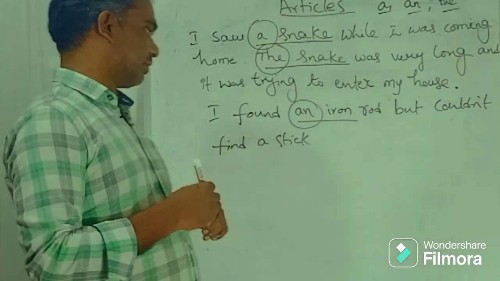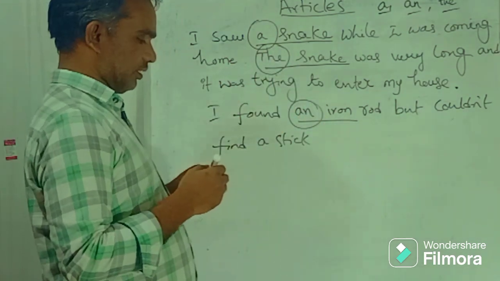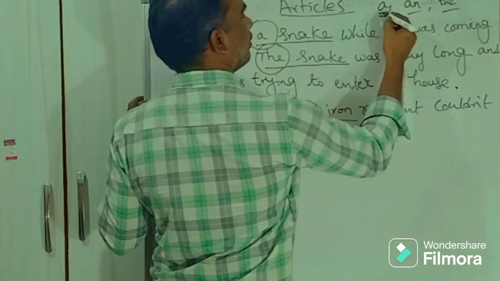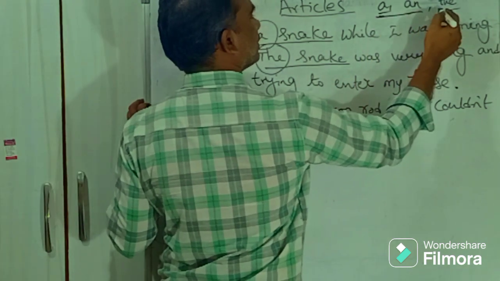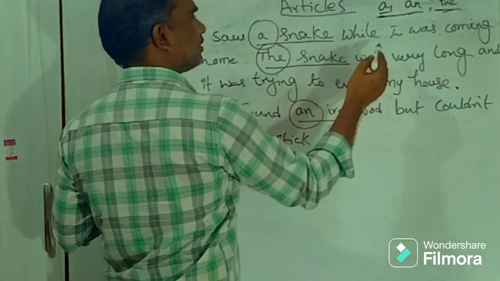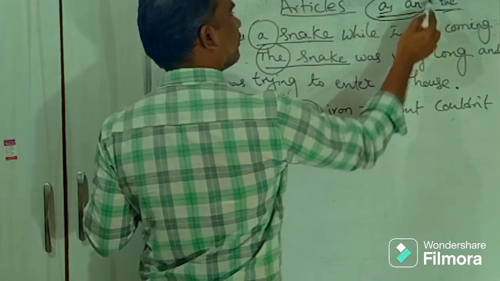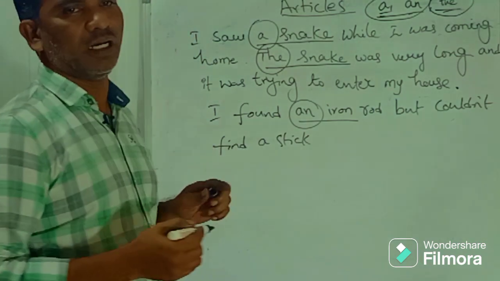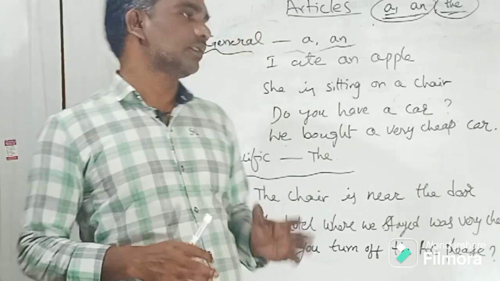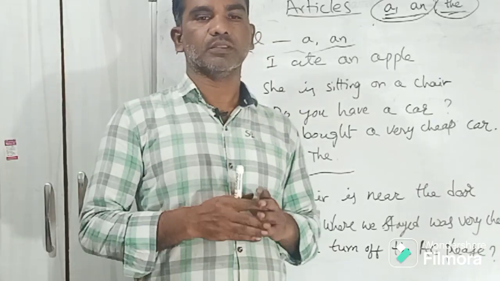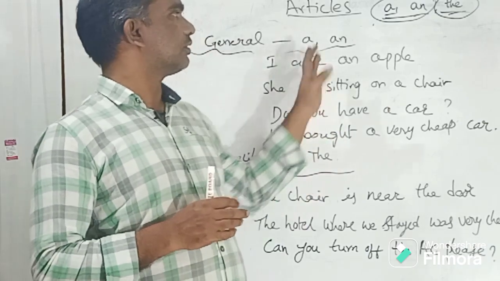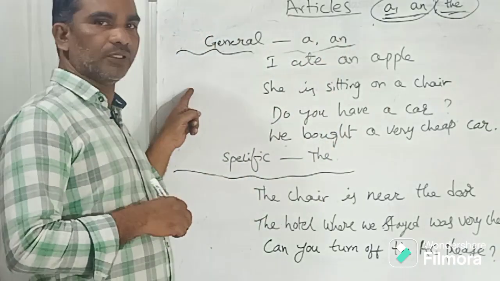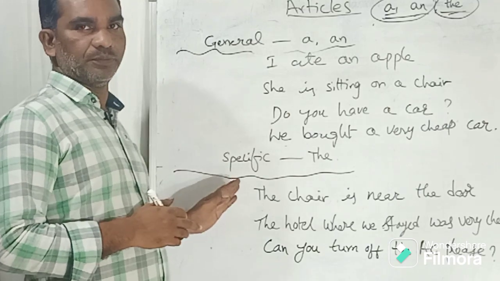Let's look at these articles. There are two types of articles: definite articles and indefinite articles. So a and an are indefinite articles and the is a definite article. First thing to remember, we use these articles for general purpose and specific purpose.